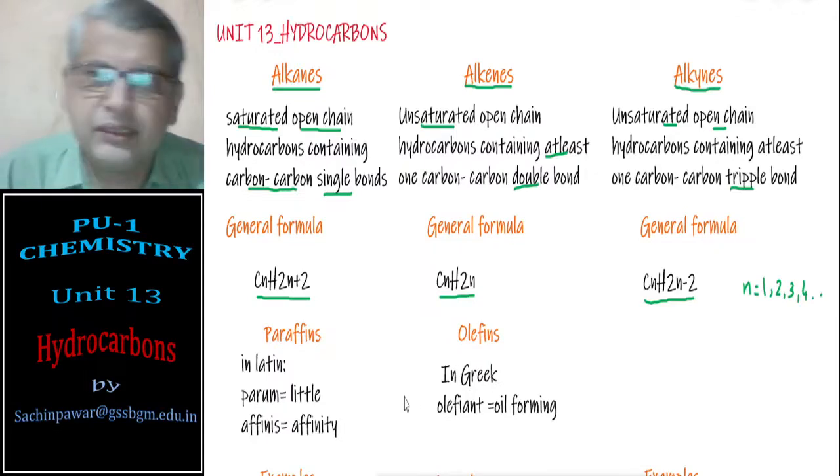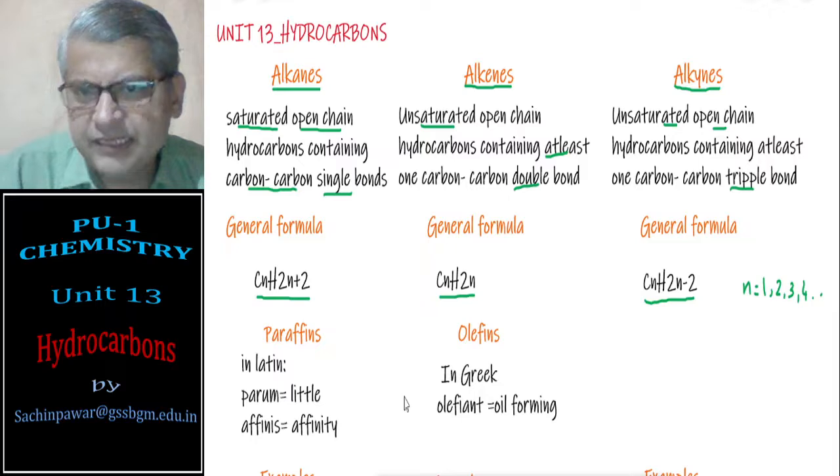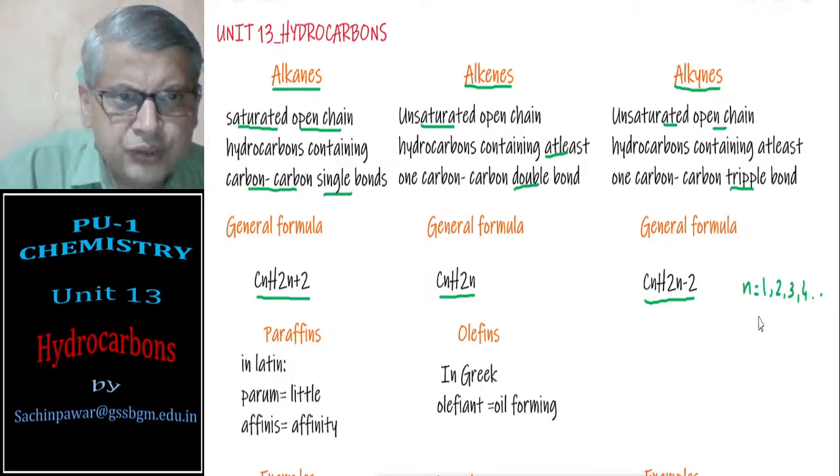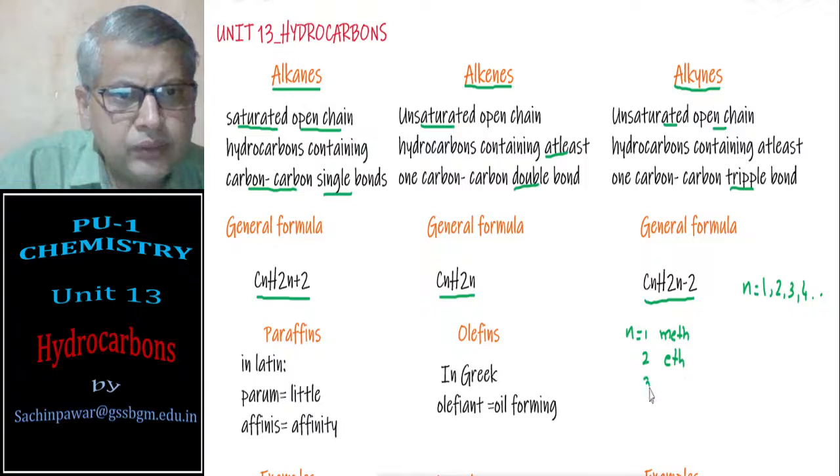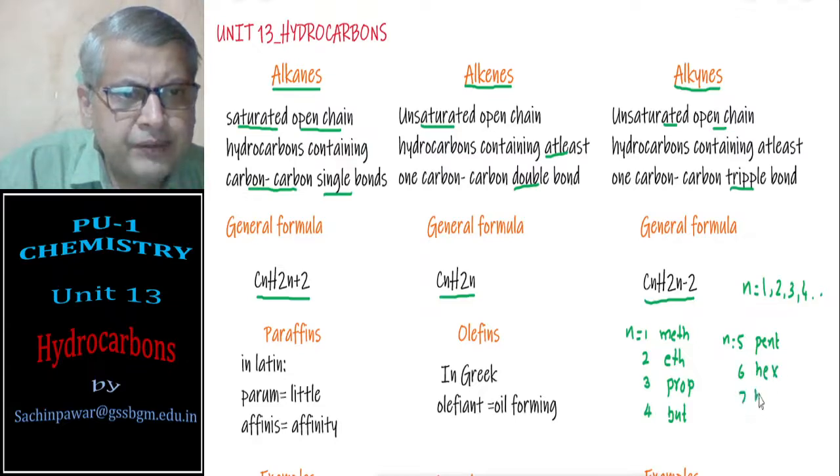And in previous unit, that is unit number 12, organic chemistry, some basic principles and techniques, you have learned that this n refers to the root word, and these root words you must know. n is equal to 1 means meth, n is equal to 2 means eth, n is equal to 3 means prop, n is equal to 4 means but, n is equal to 5 means pent, 6 hex, 7 hept, 8 oct, 9 non, and 10th one is dec.